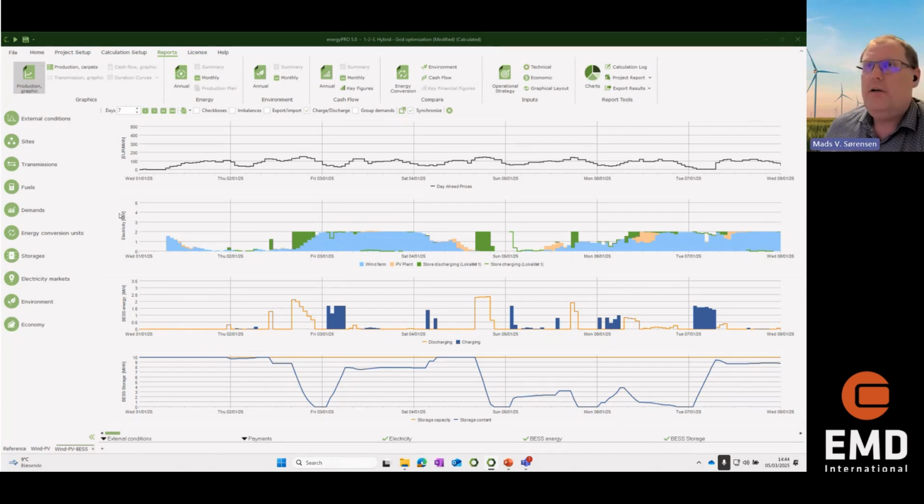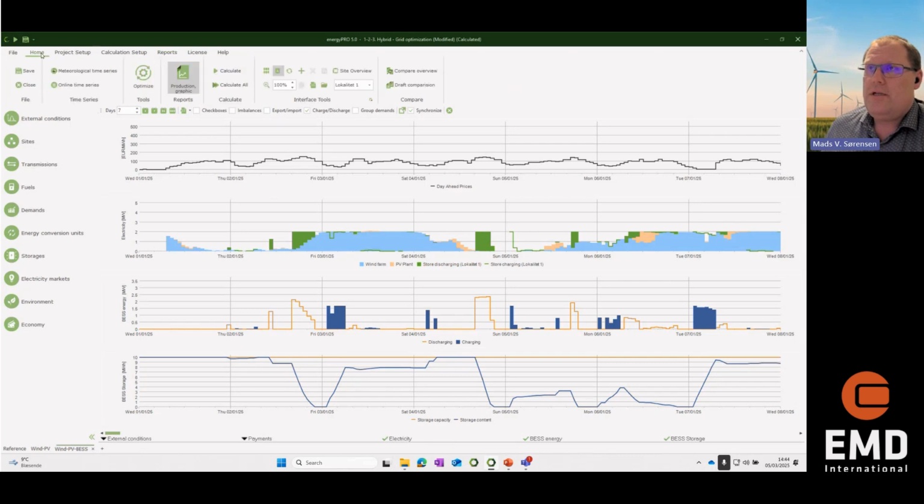You can see here on the electricity graph again, we have blue colors, we have orange colors. That's still the wind farm and the PV plant. But now we also have the discharging of our battery, and you can follow the battery down here. That here we are discharging, here we are charging, and you can follow the content of the battery.